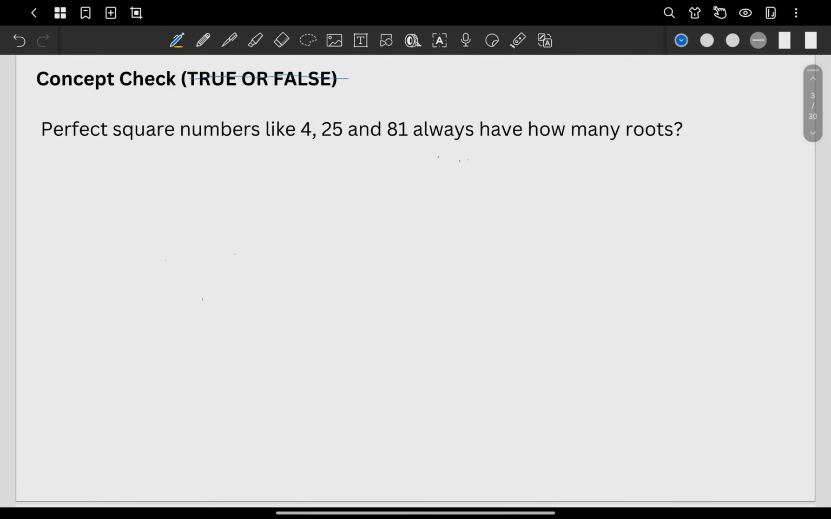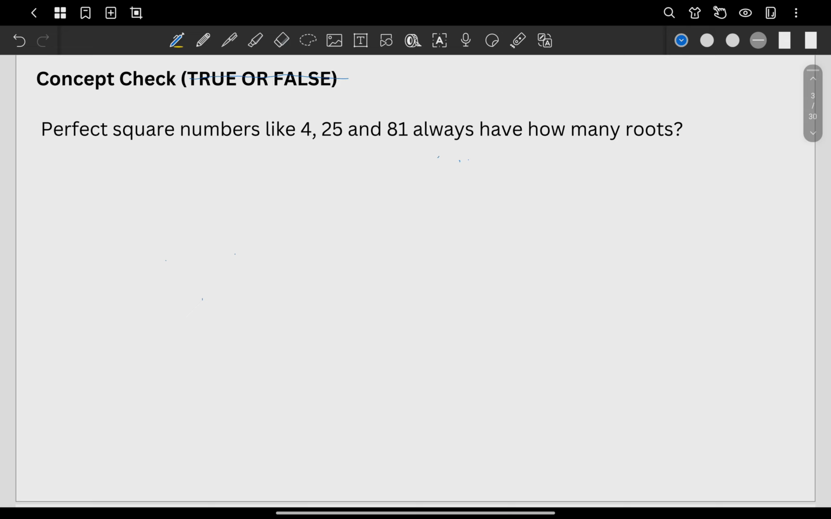The concepts here are only the concepts, but your answer here will not be true or false. For example, perfect square numbers like 4, 25, 81 always have how many roots? Of course, the answer here is not true or false, right? But the concepts here will be the basis for your true or false question later on.